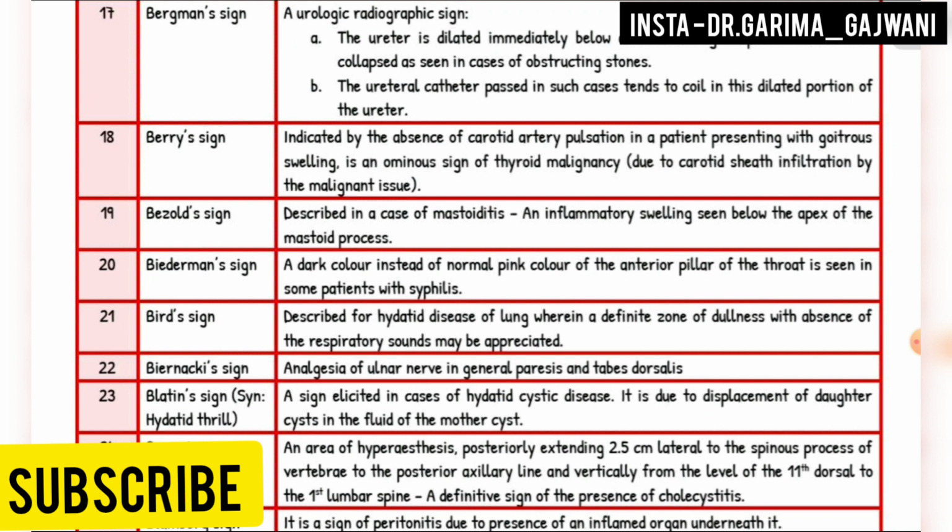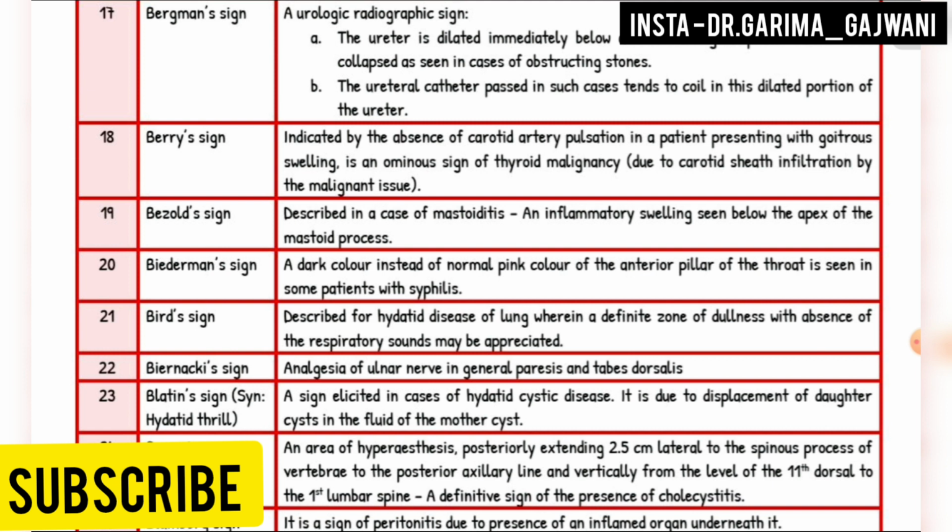Next is the Bazin sign. A dark color instead of the normal pink color of the anterior pillar of the throat is seen in some patients with syphilis. Next, Bird sign, described for hydatid cyst of lung, wherein a definite zone of dullness with absence of the respiratory sounds may be appreciated.